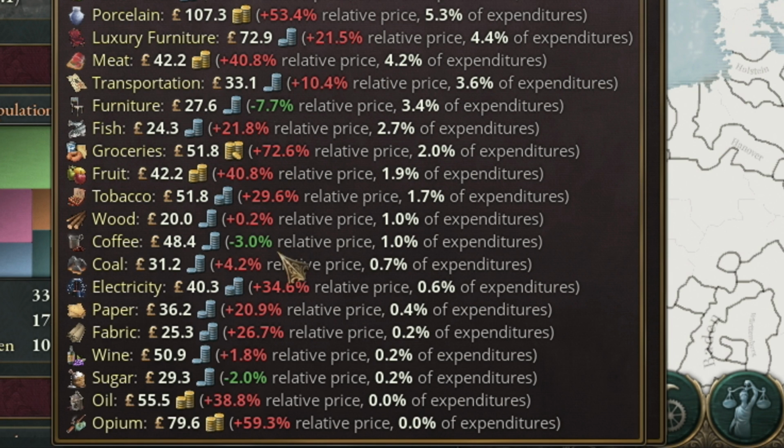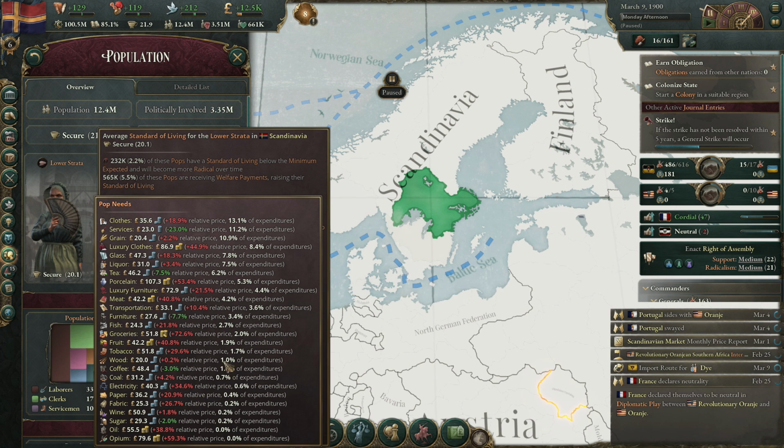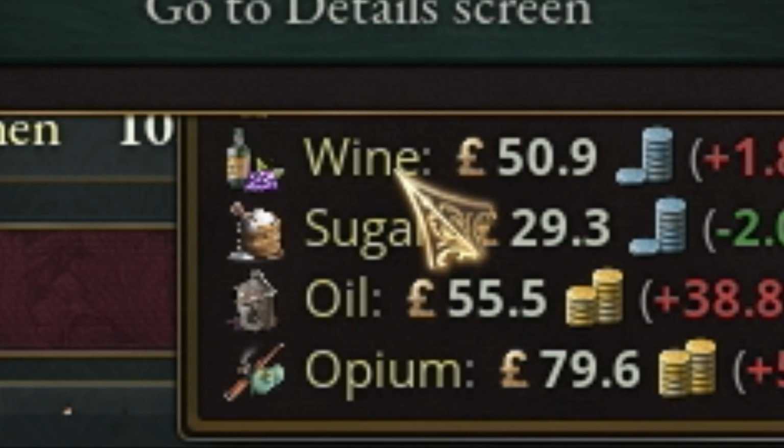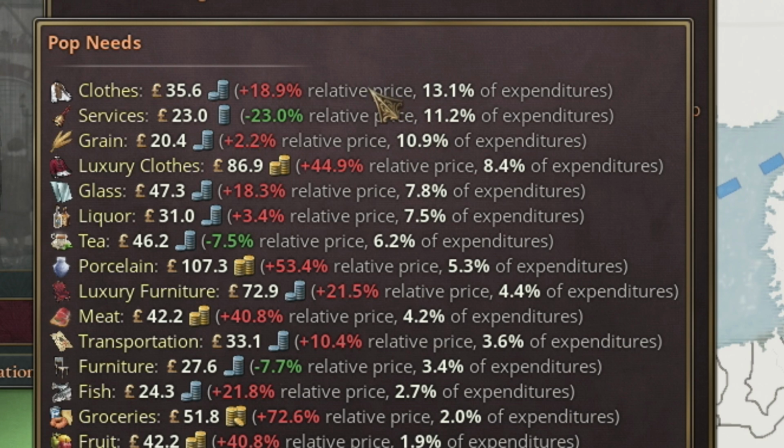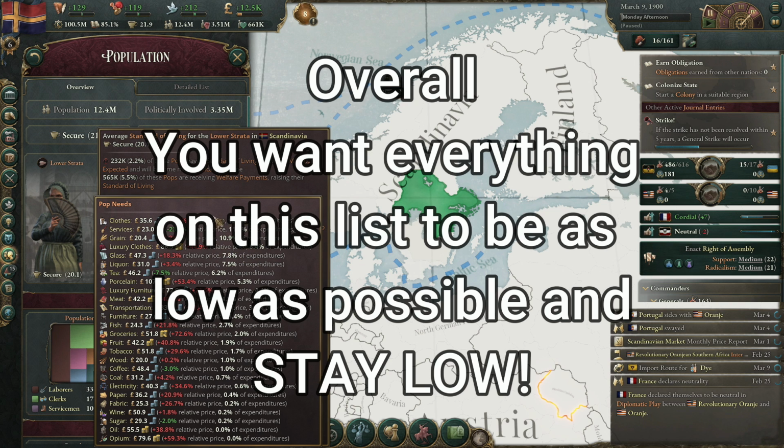You also want to pay attention to the things at the bottom, because a lot of the things on the bottom are usually high quality standard of living if you don't have them, like wine and opium. So if you decrease the price of, say, wine and opium, then the lower levels are more likely to buy them because they're able to afford it as well. However, you definitely want to decrease the price of the things at the top because it's what they usually spend the most money on, and that will definitely increase their standard of living.